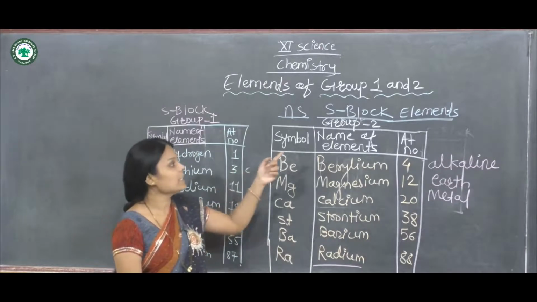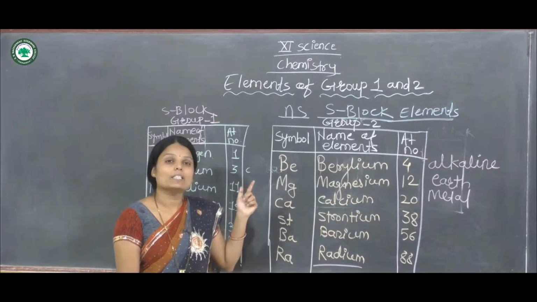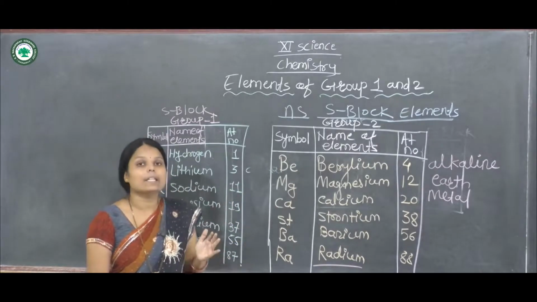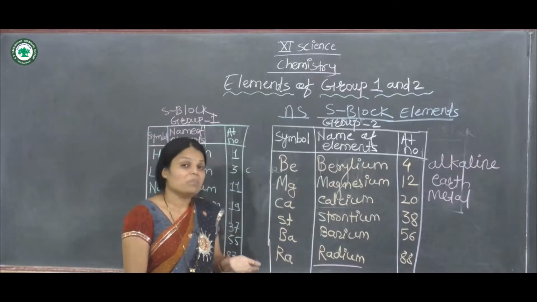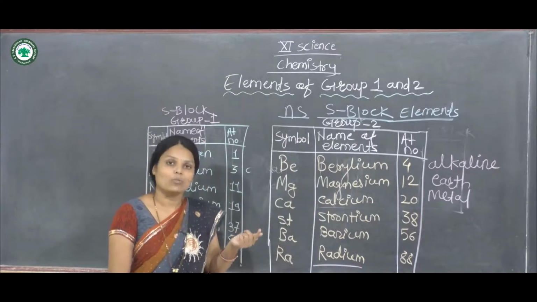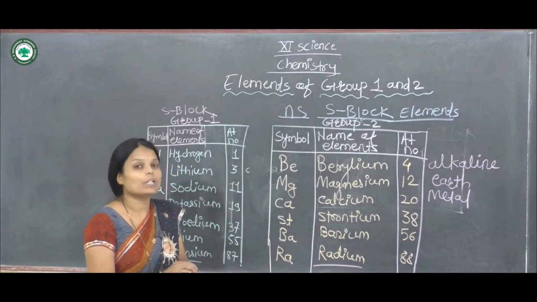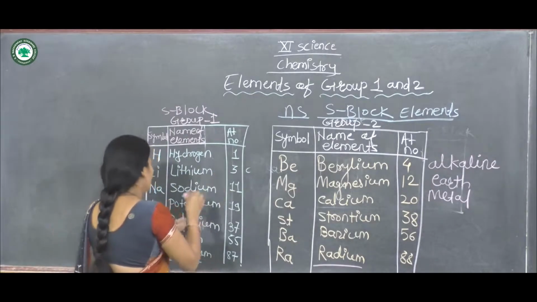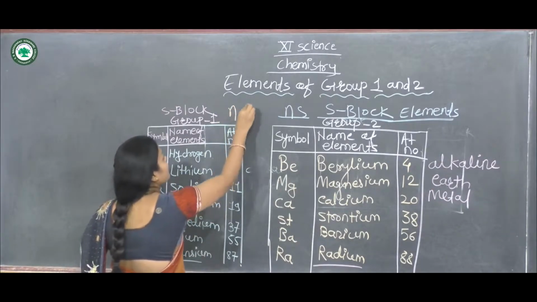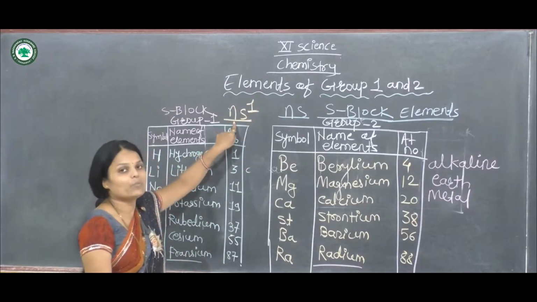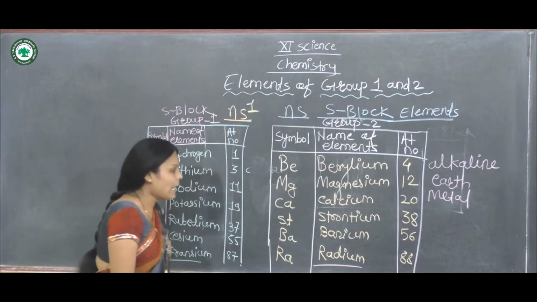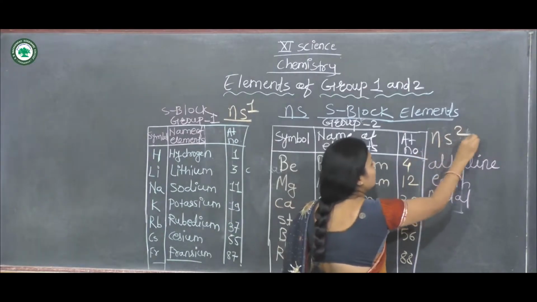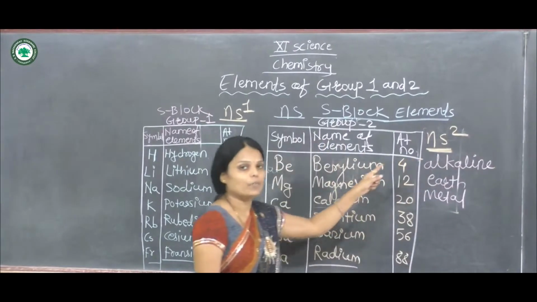This is the s-block of elements. Why is it called the s-block? Because the last electron enters the outer s subshell. The general outer electronic configuration of group first is ns1, and the general electronic configuration of group second is ns2.